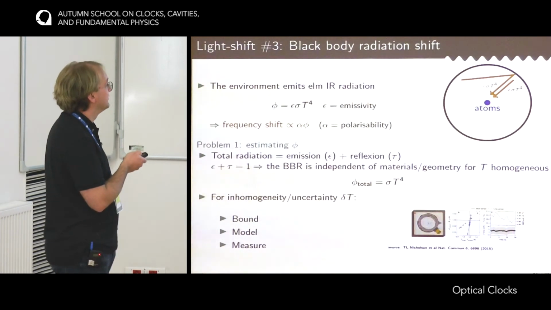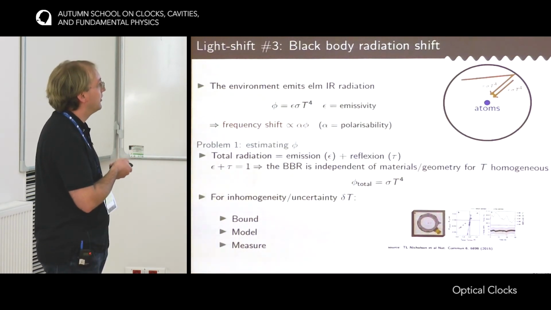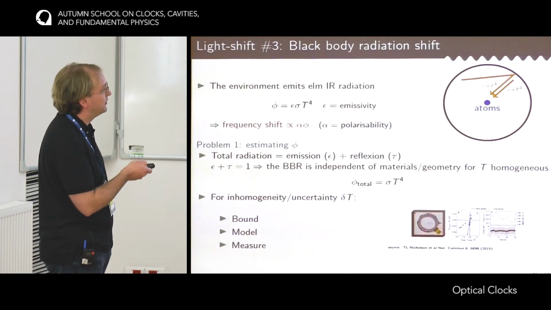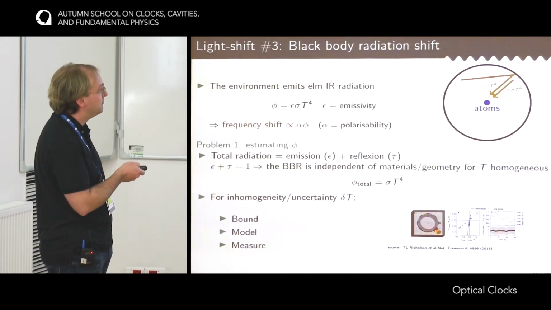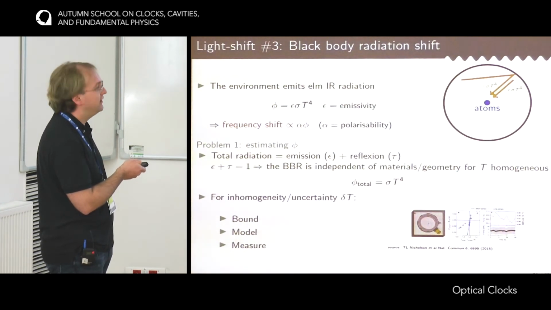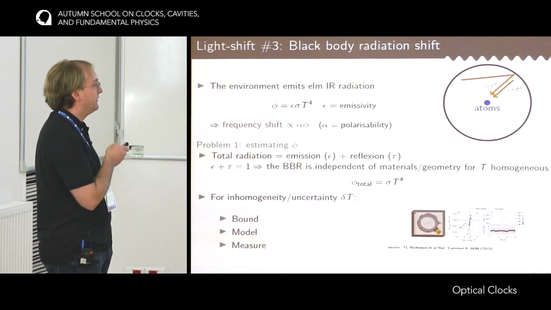The next possibility is to try to measure the flux nearby the position of the atom. This is an experiment that was done at GILA, in which they put a thermal probe that can be placed where the atoms are, and if this probe is well designed, then it would be representative of the flux that arrives on the atoms themselves.